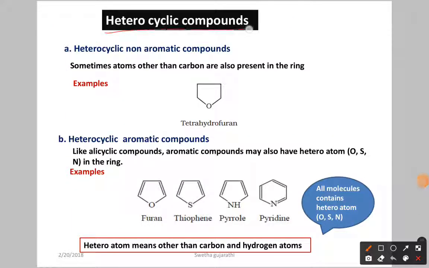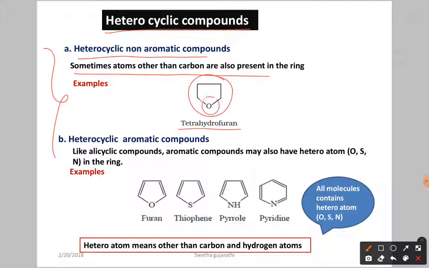Next we have heterocyclic compounds. Heterocyclic non-aromatic compounds and heterocyclic aromatic compounds are the two types. Sometimes atoms other than carbon are also present. Here you can see tetrahydrofuran, where in the ring we have a heteroatom. What is a heteroatom? Anything other than carbon and hydrogen is called a heteroatom. So here we have oxygen in the ring. Heterocyclic means other than carbon we have another element in the ring; hetero means different, cyclic means ring. Okay, it is an example of non-aromatic.